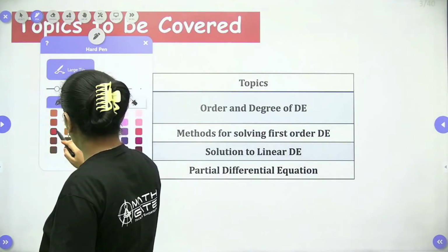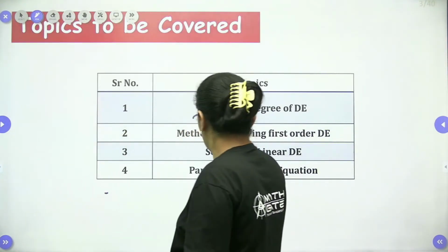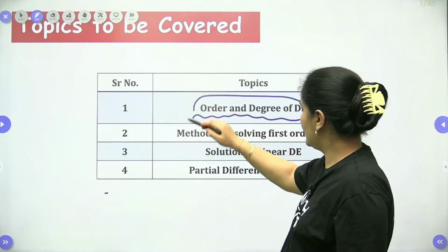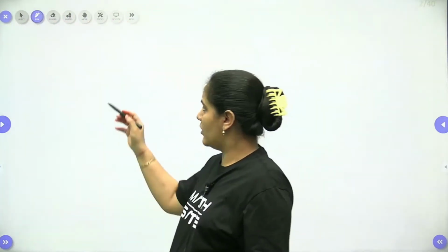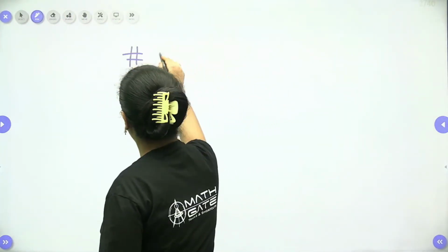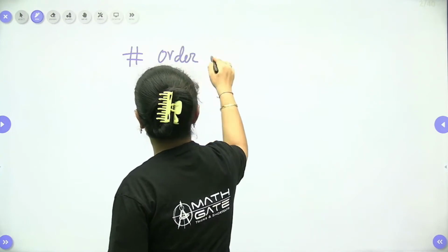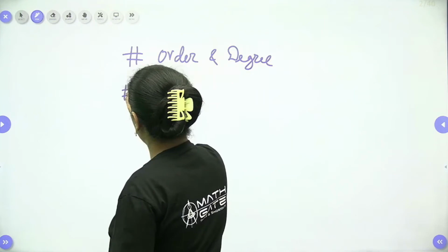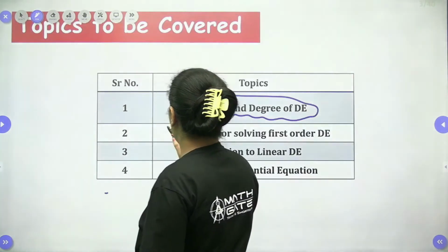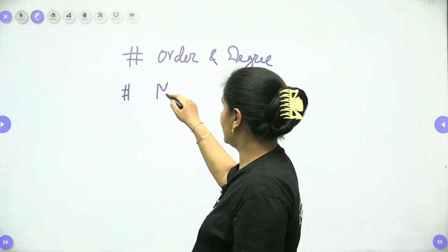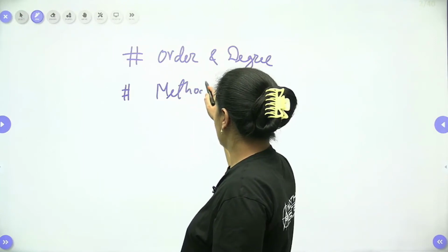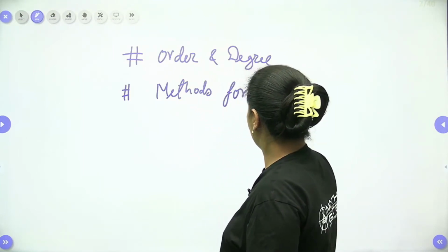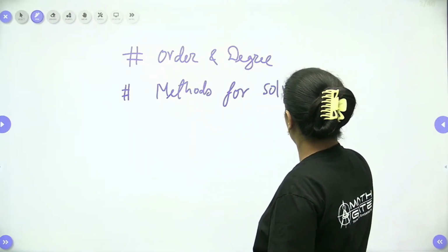What we are going to discuss in the differential equation is the order and degree of differential equation. Okay, let me write down here. We will start from the order and degree of differential equation. After that we will have a discussion, dear students, on how to approach methods for solving the differential equation. There are a few methods which we should know, methods for solving the differential equation, right?